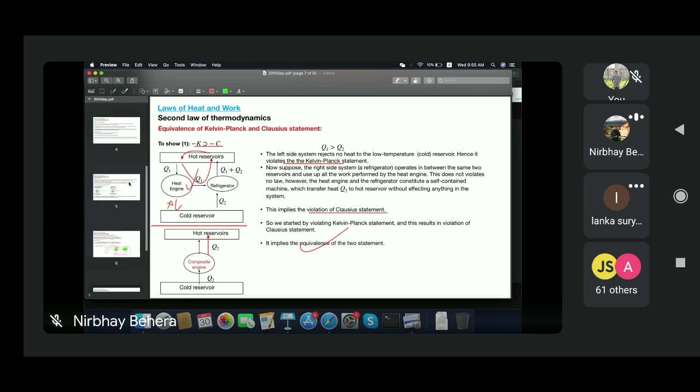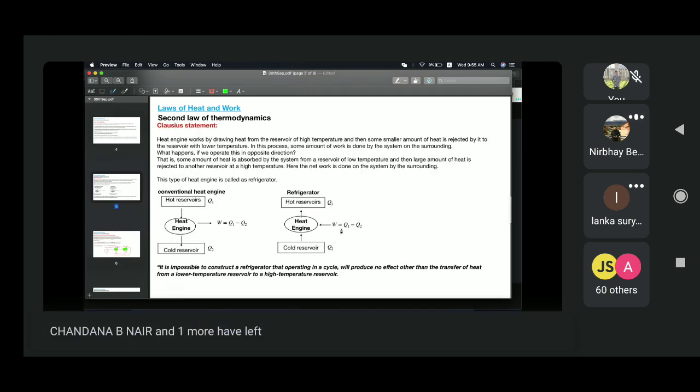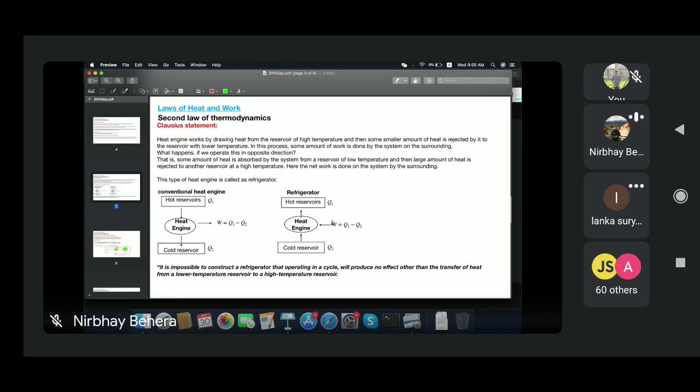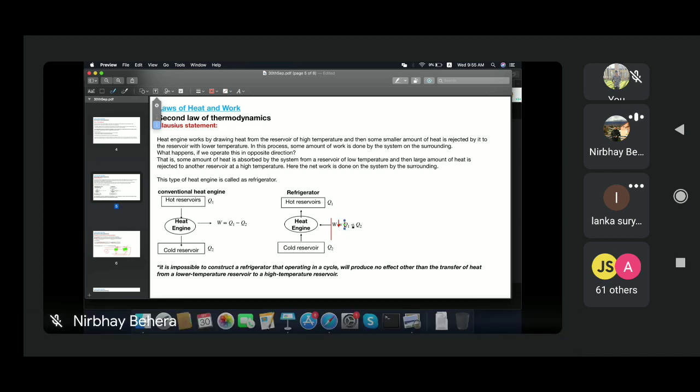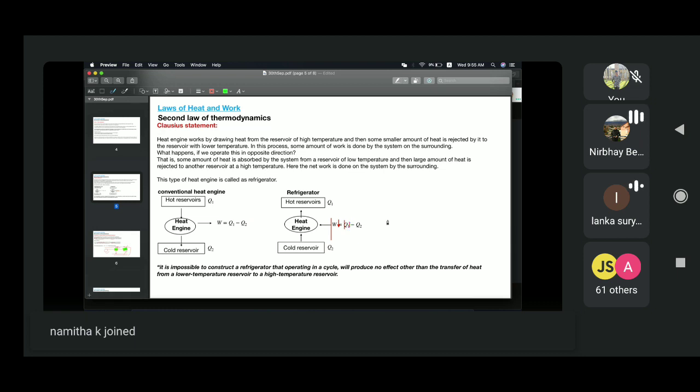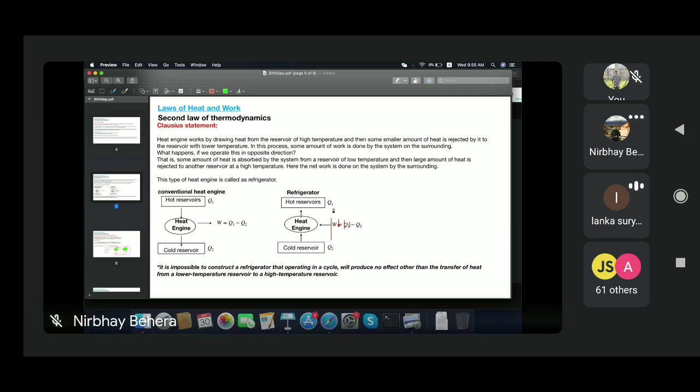Suppose whatever work, let's say W, is some magnitude. Q1 minus Q2, actually you have to take the magnitude like this. So whatever work you are doing here to have a refrigerator, you will have some efficiency here, right?